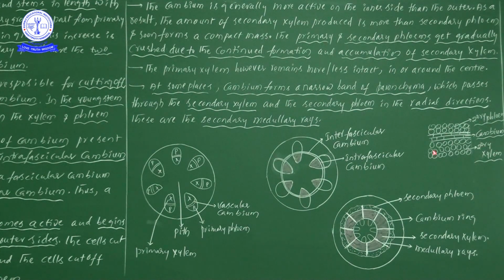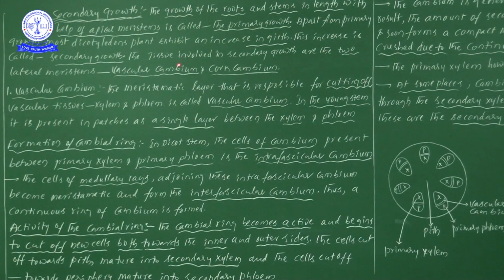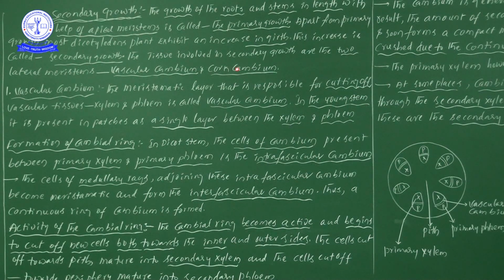This is a rough diagram I have drawn for our understanding. During the activity of cambium, medullary rays are formed. These medullary rays run through the secondary xylem and secondary phloem. Here we can find the presence of secondary xylem and secondary phloem. This is the information related to the vascular cambium. In the next video, I will give you information on the cork cambium.